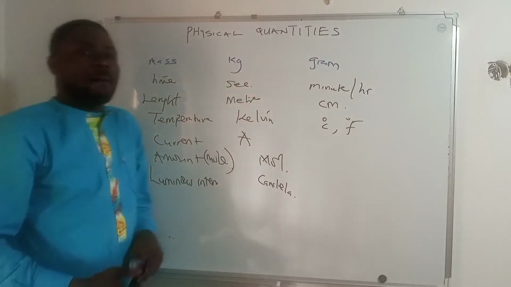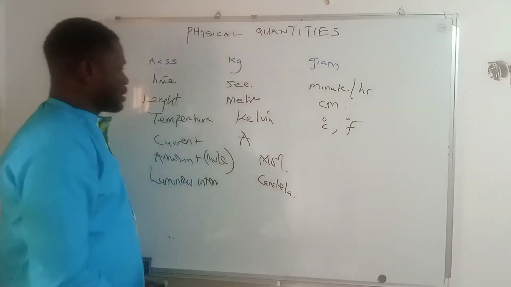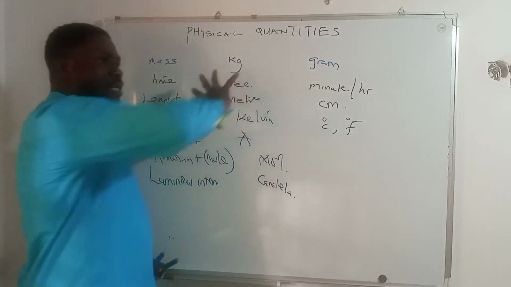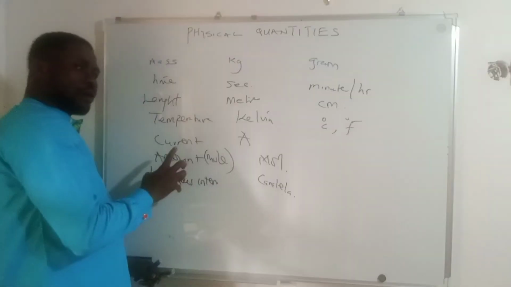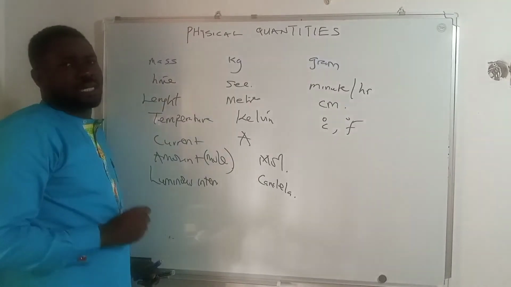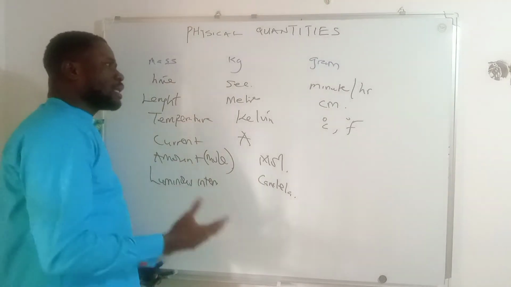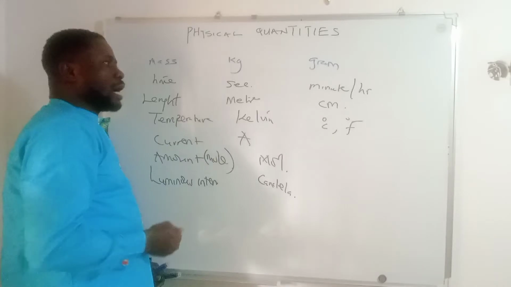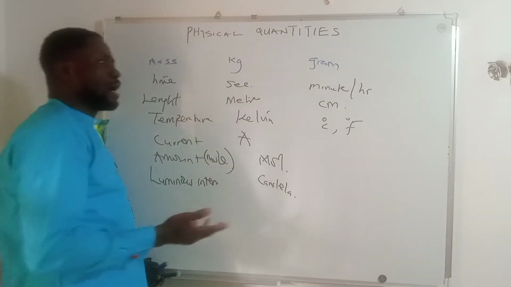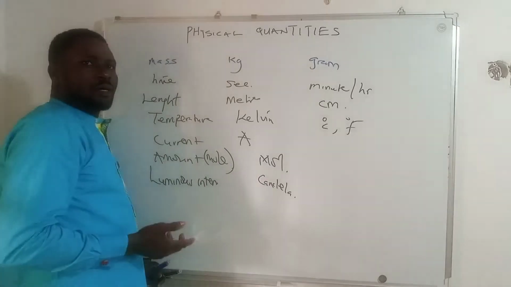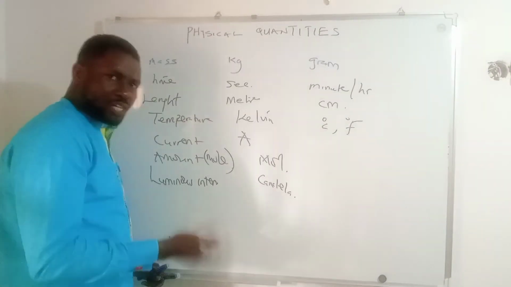These units are very important because they give us the identity or describe the identity of these basic quantities. So there is no one that can explain possibly why mass has the unit kilogram, why time has the unit seconds. This is the reason why we said they are basic quantity.